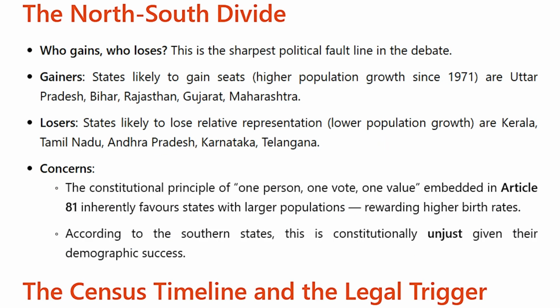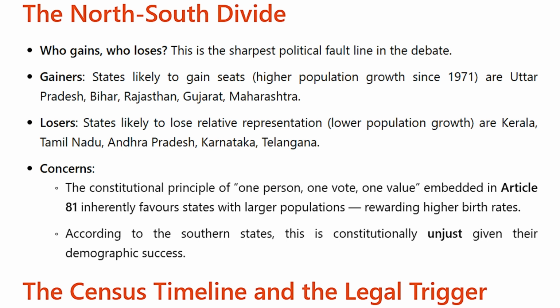The North-South divide: who gains, who loses? This is the sharpest political fault line in the debate. Gainers, states likely to gain seats due to higher population growth since 1971, are Uttar Pradesh, Bihar, Rajasthan, Gujarat, Maharashtra. Losers, states likely to lose relative representation due to lower population growth, are Kerala, Tamil Nadu, Andhra Pradesh, Karnataka, Telangana.